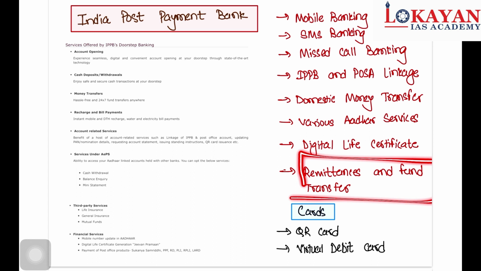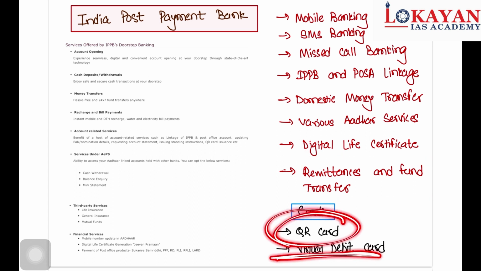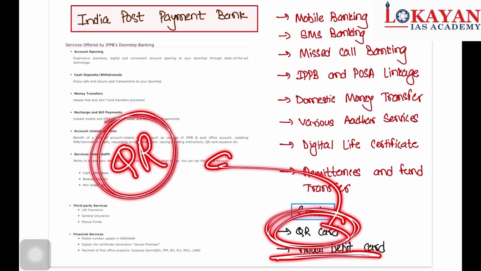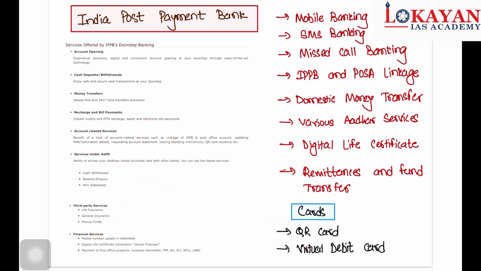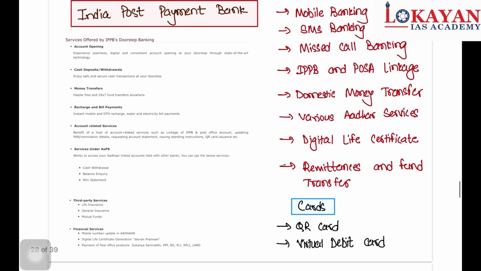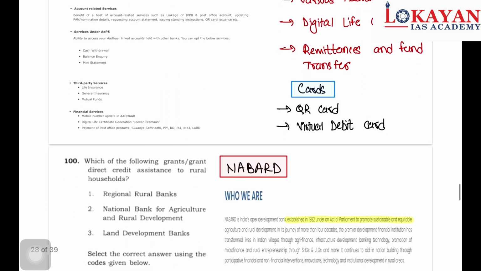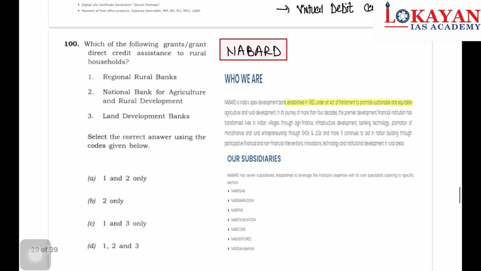Focus here, remittances and fund transfer. And which are the cards? Virtual debit card and QR card. IPPB mainly operates the QR card. So these are important, this is important information regarding IPPB. So let's move to the next question.